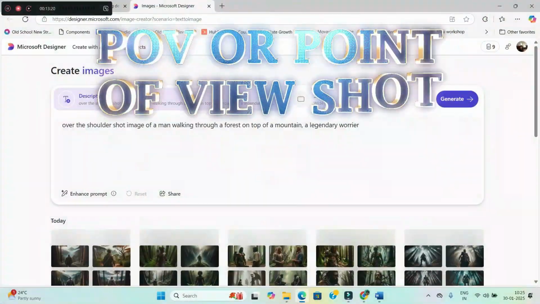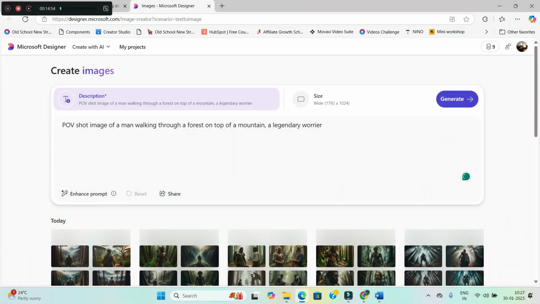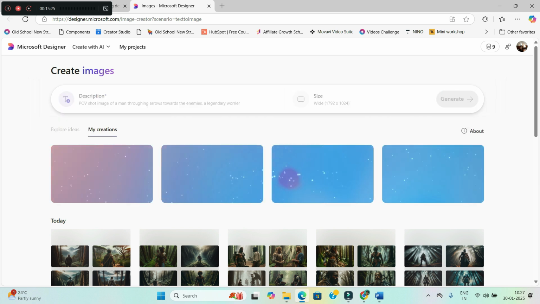Now, point of view shot, short image of a man. So I have given this short explanation, and let's see how the shot comes out to be.